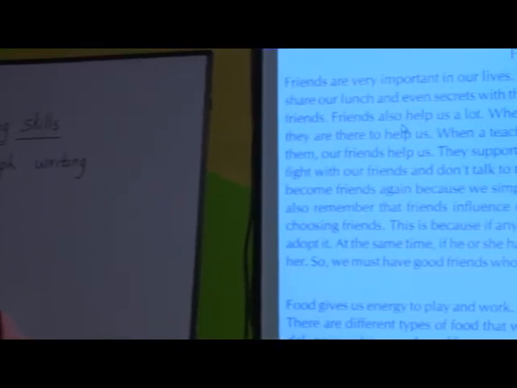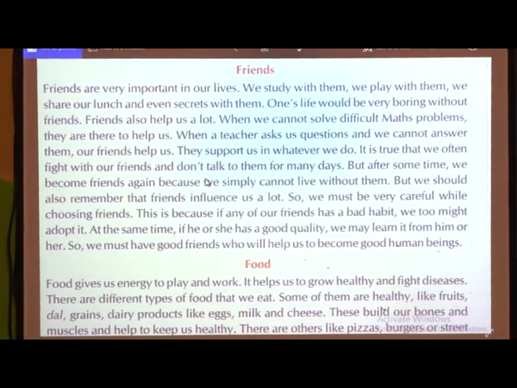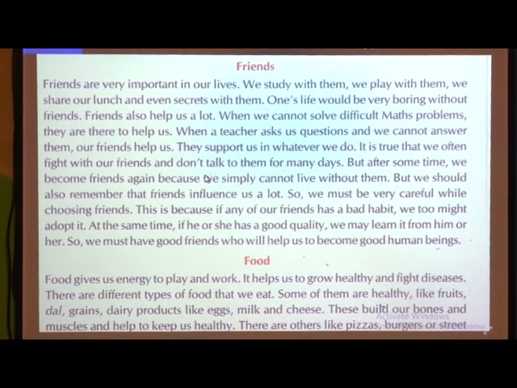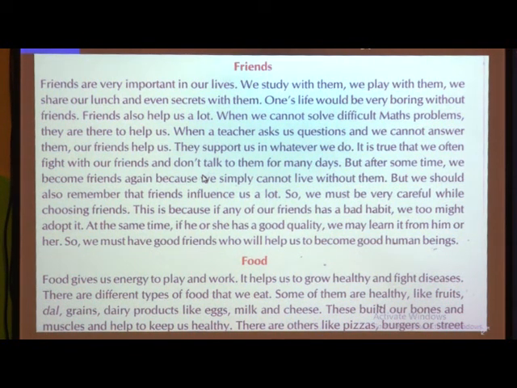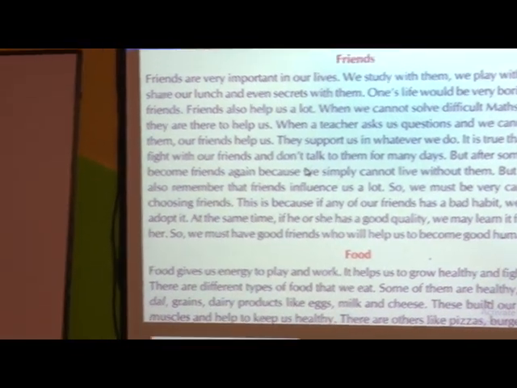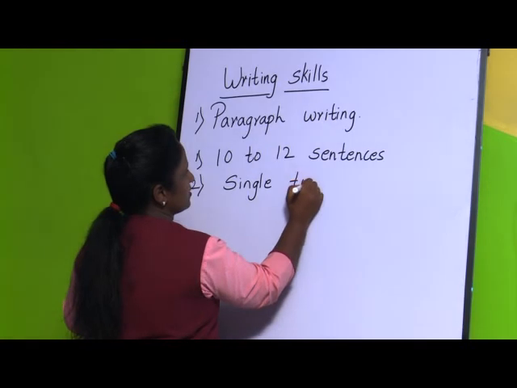So, no need to write many paragraphs or many sentences. Paragraph writing means one single paragraph on one single topic. A paragraph should be written in only 10 to 12 sentences. First thing, you are going to write the paragraph in 10 to 12 sentences. Second, you are going to write it on a single topic.